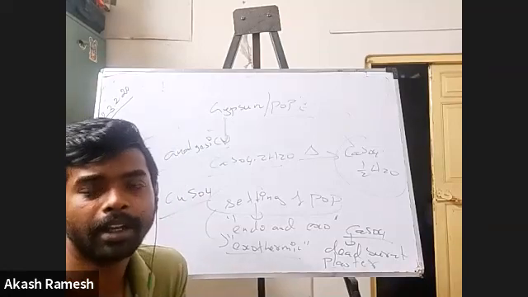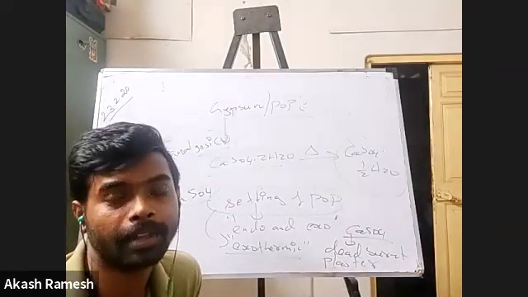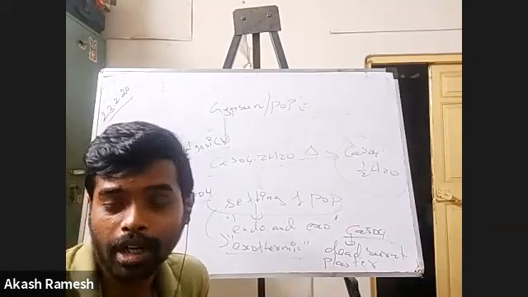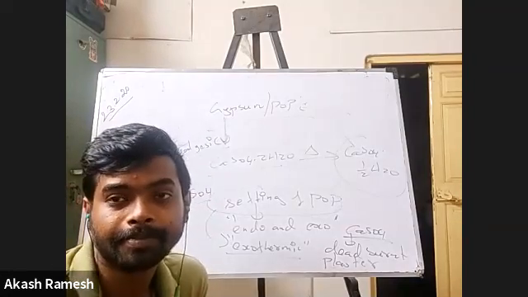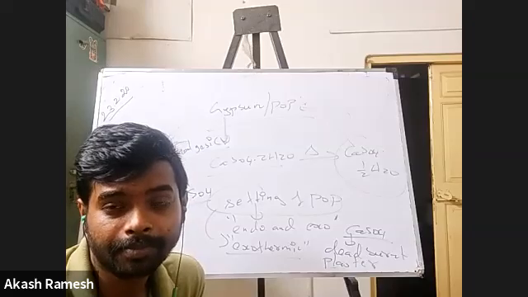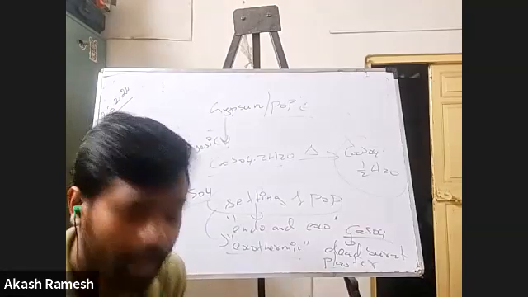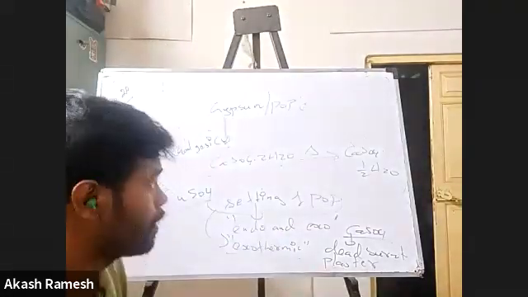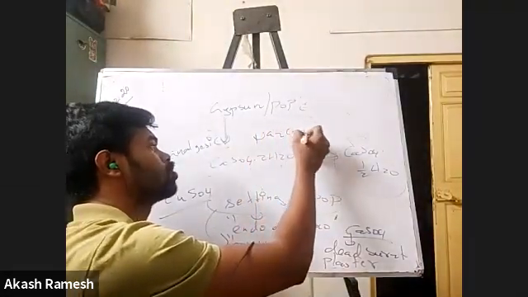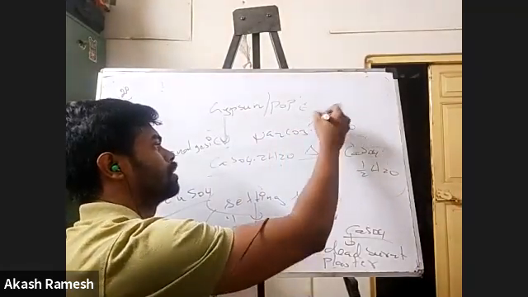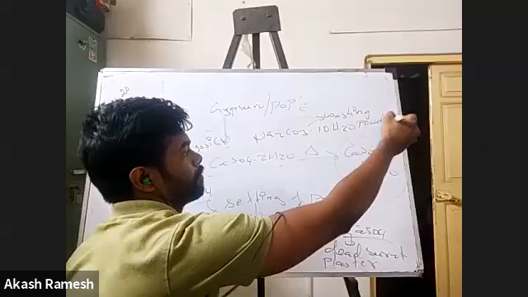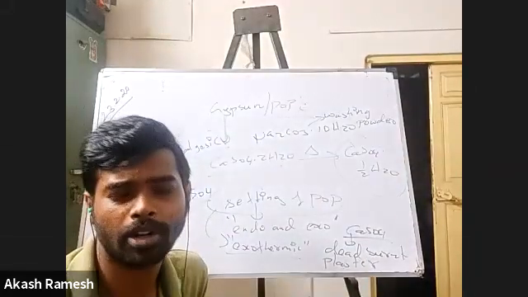Okay, fine. And Na2CO3. Is Na2CO3 washing soda or baking soda? Washing soda. Right. Na2CO3 is washing soda. But you should not say Na2CO3 alone. It should be Na2CO3.10H2O. This is what is washing powder. Okay, we should not say washing soda, this is washing powder, or washing soda, anything actually.